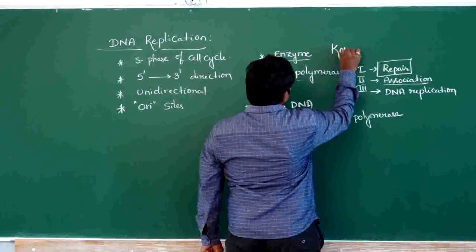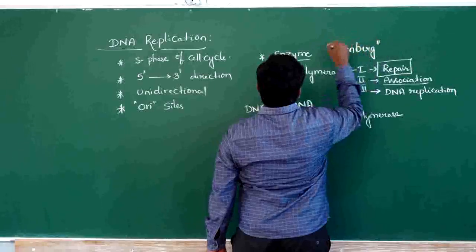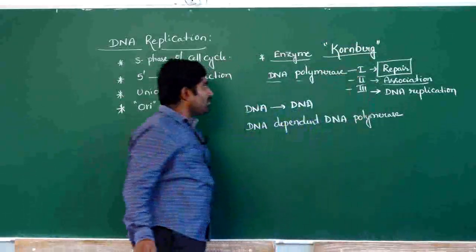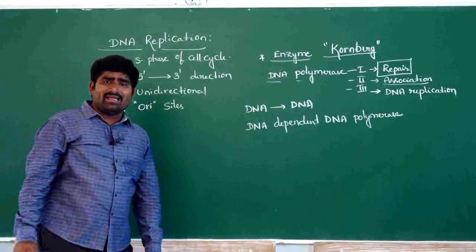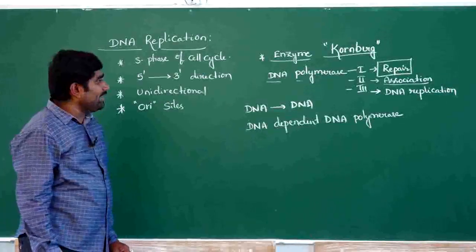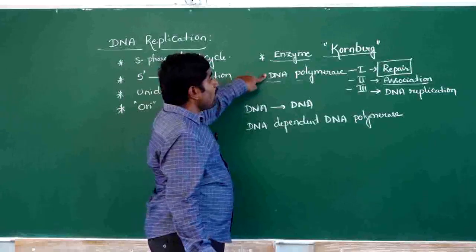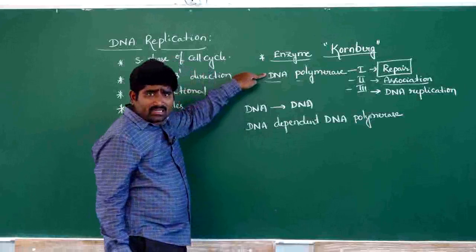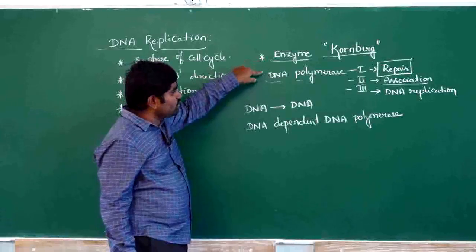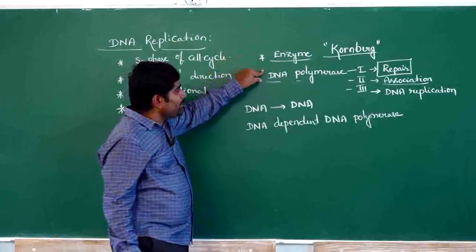DNA polymerase 1 is also called Kornberg enzyme because it was discovered by Kornberg. What is the function of DNA polymerase 1?